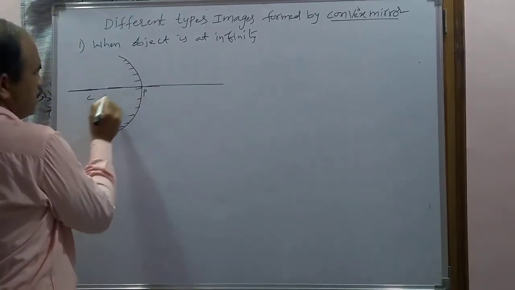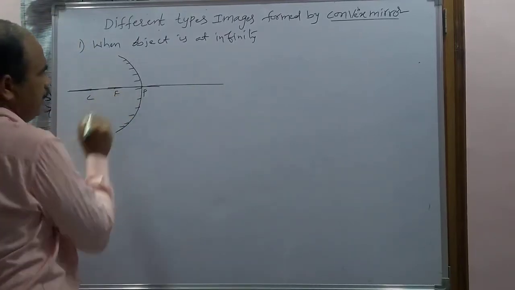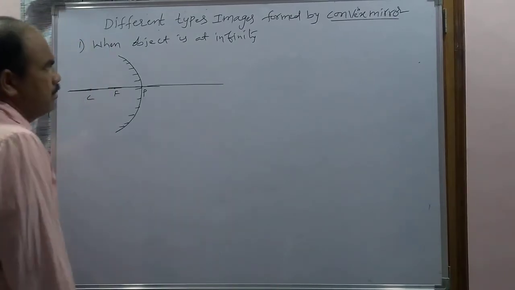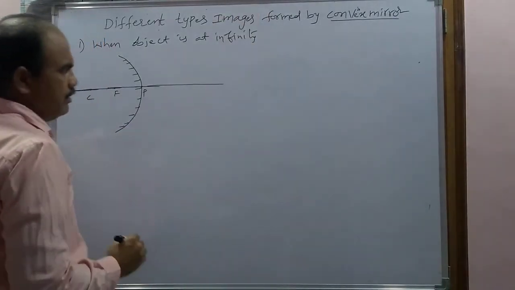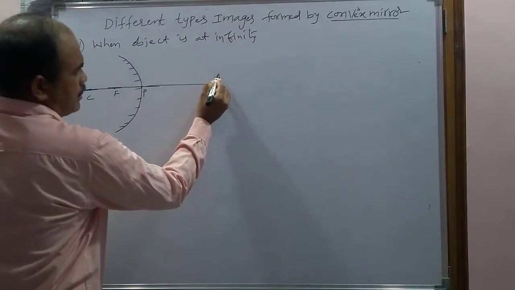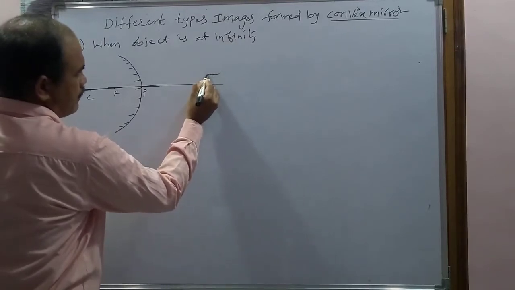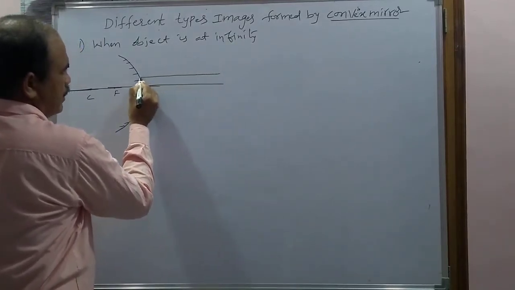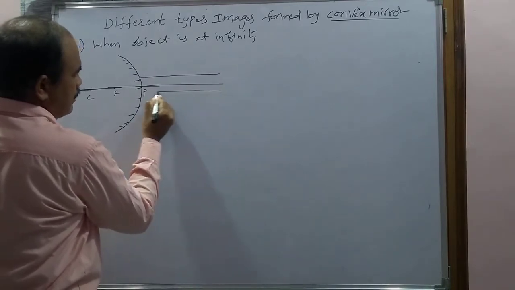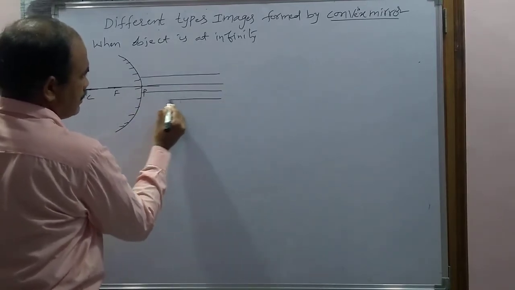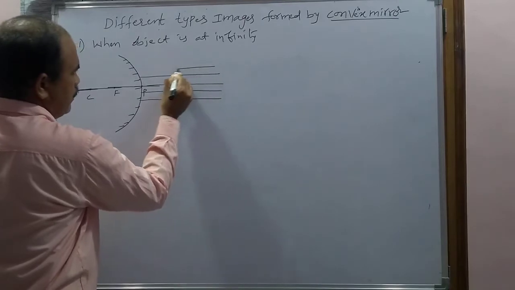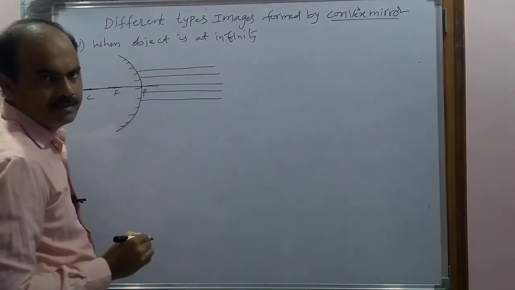Between the pole and center of curvature, the focus will exist. Now when the object is at infinity, first let us consider the rays coming from the object are parallel to each other, and also parallel to the principal axis.